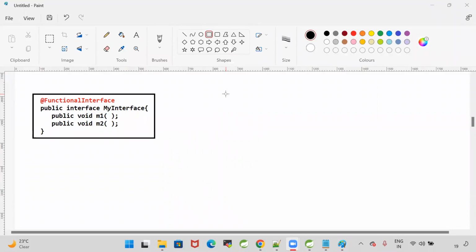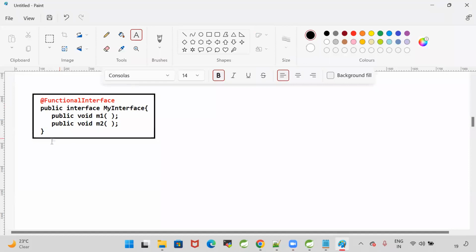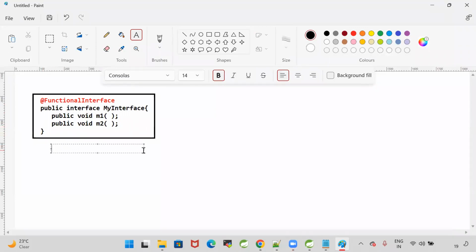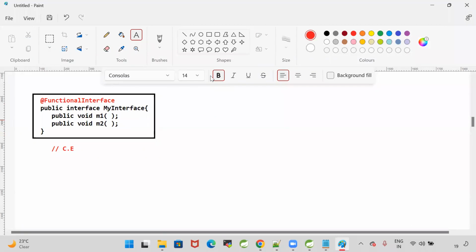Two abstract methods are available. But what is the meaning of functional interface? It should have only one abstract method. But how many abstract methods do I have? Two abstract methods. The compiler will check that this interface has the @FunctionalInterface annotation, which means there should be only one abstract method, but it has two abstract methods. So this will fail at compile time. It is going to get a compile time error.